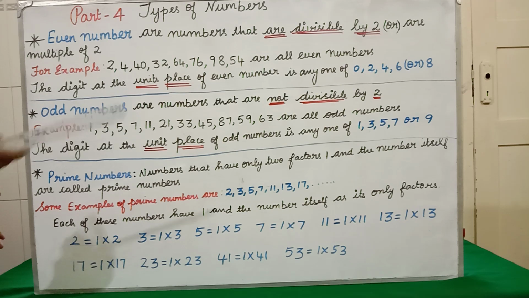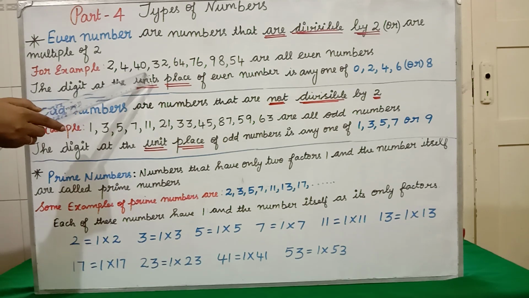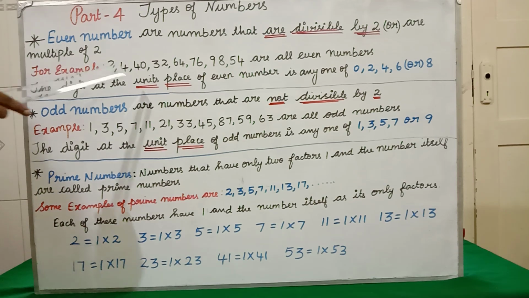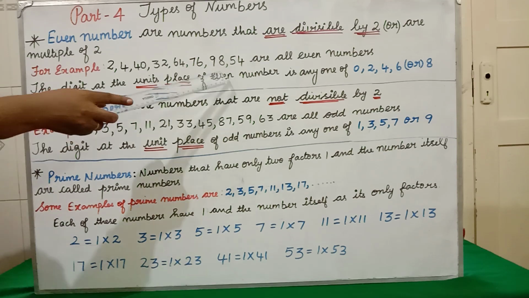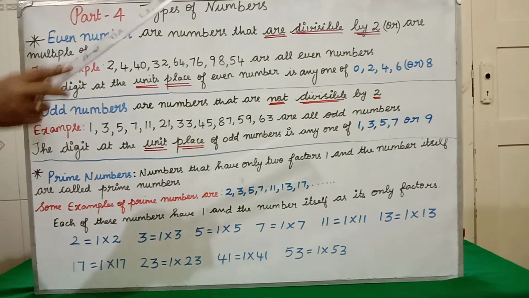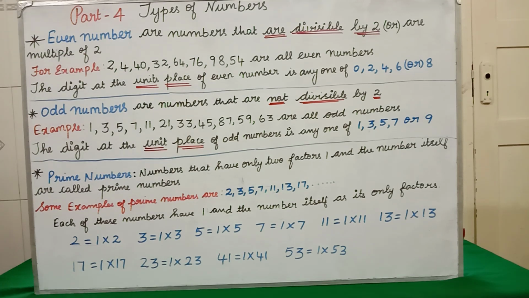Clear all of you? Consider this 2-digit number. What is the unit place we are having? 0. So 40 is an even number, because in unit place we are ending with 0. Similarly, 32 has 2 in unit place, so 32 is again an even number. If you see 98, in unit place we are having 8, so 98 is again an even number. Even numbers are numbers that are divisible by 2 or multiples of 2. Then we will say that number is an even number. Clear all of you?